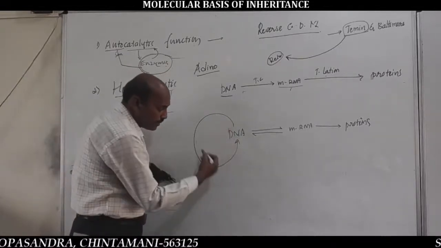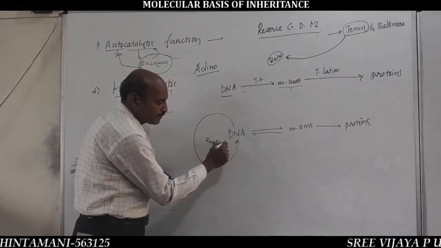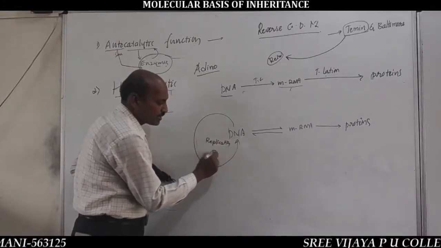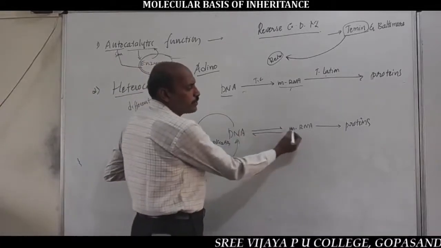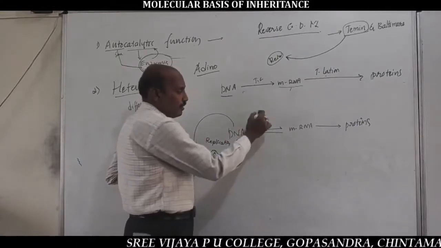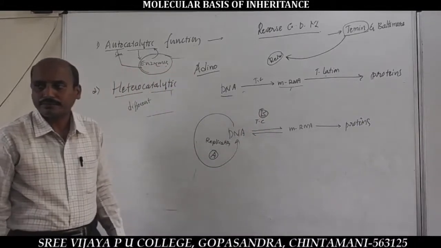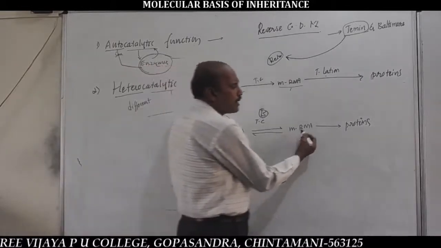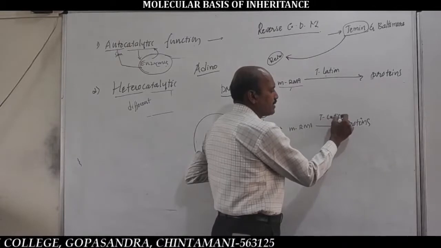DNA to DNA is called replication. This is referred to as A. DNA to mRNA is called transcription. This is referred to as B. And mRNA to proteins is referred to as translation.